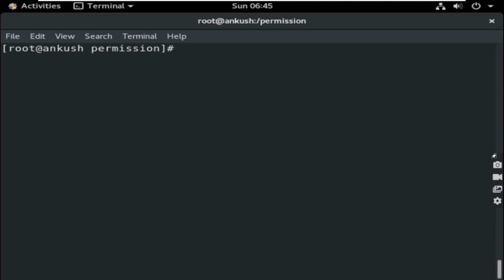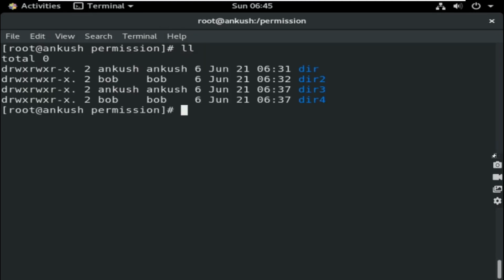So guys, now I am going to show you how you can apply a default ACL to a directory. Okay, so what is default ACL? Right now, whatever we have created inside the permission directory, you can see Ankush user created something, Bob user created something, right? So what is default ACL? If you apply ACL to a directory and you have given some permission to a user, maybe for Ankush user you have given read write X permission by ACL.